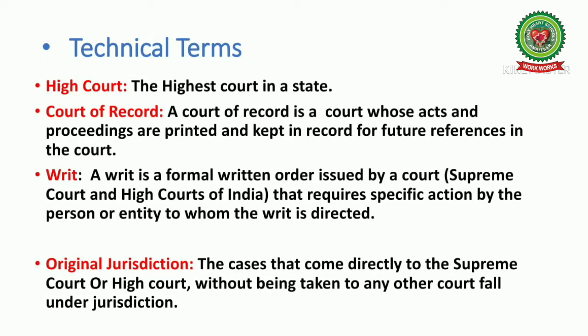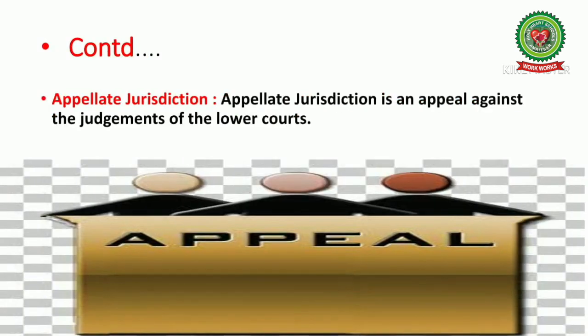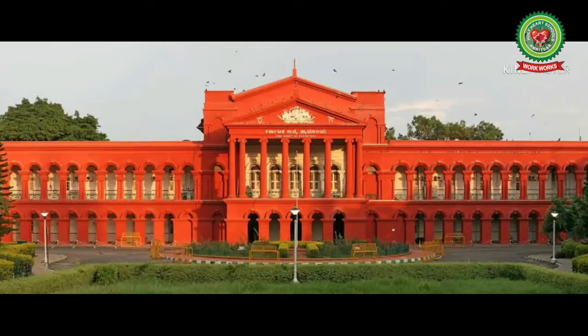Next term, original jurisdiction. The cases that come directly to the Supreme Court or High Court without being taken to any other court fall under original jurisdiction. And the last term is appellate jurisdiction. Appellate jurisdiction is an appeal against the judgments of the lower courts.